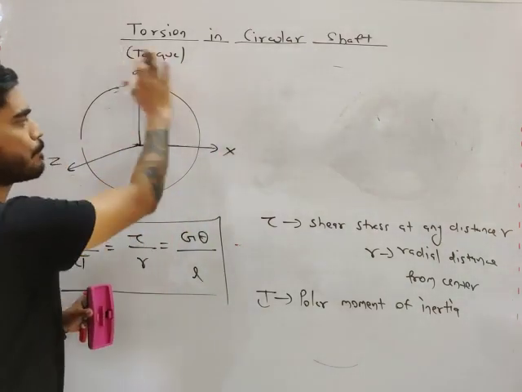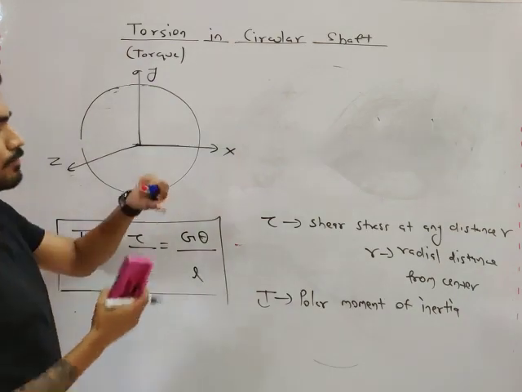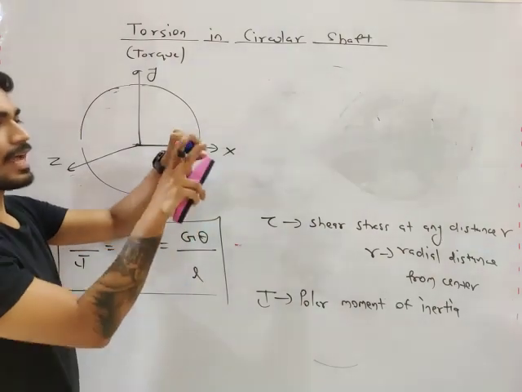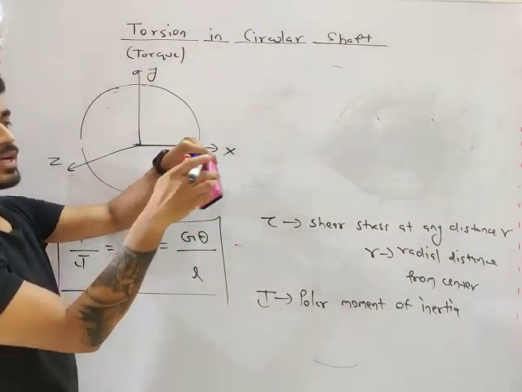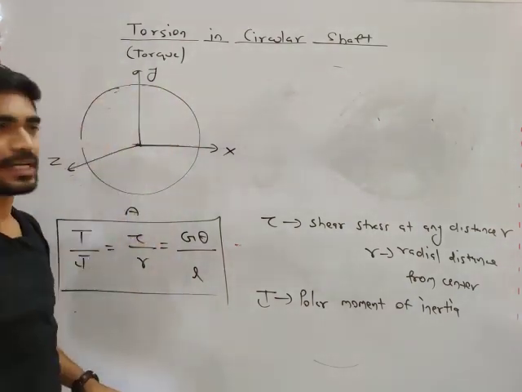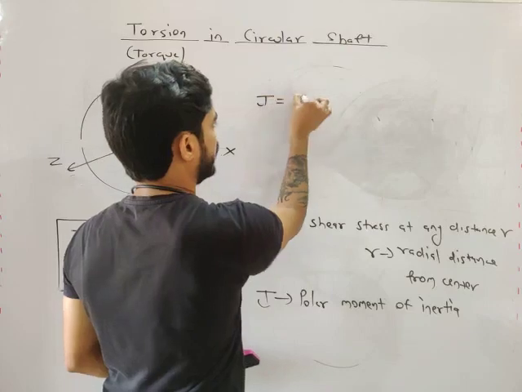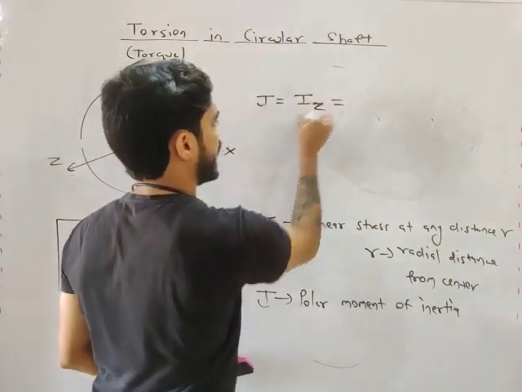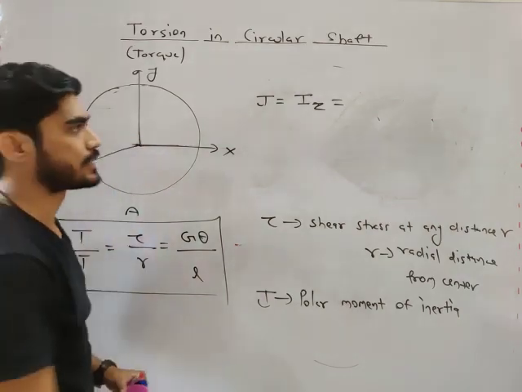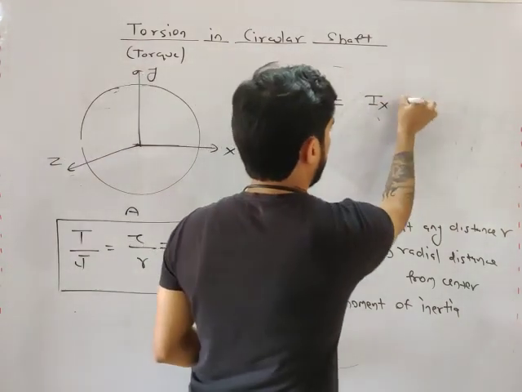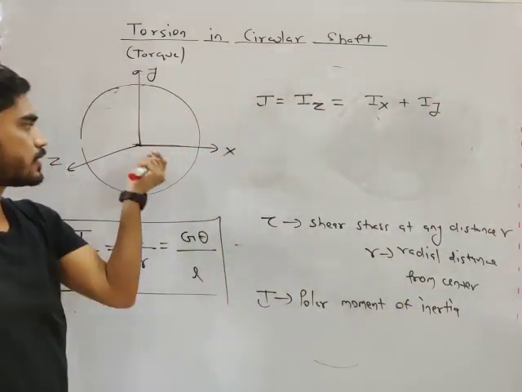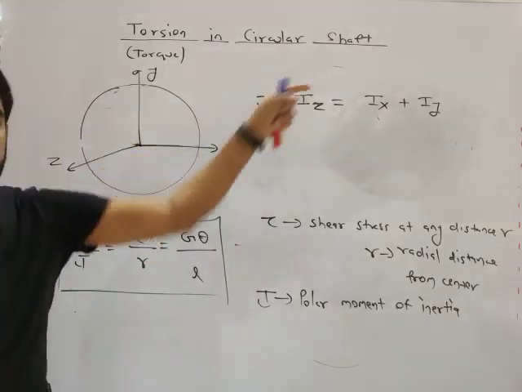The x-axis and y-axis are parallel to this area, and the z-axis is normal, perpendicular to the area. So J is nothing but the moment of inertia about the normal axis. J is the moment of inertia about this z-axis, which is the perpendicular axis, and it is given by